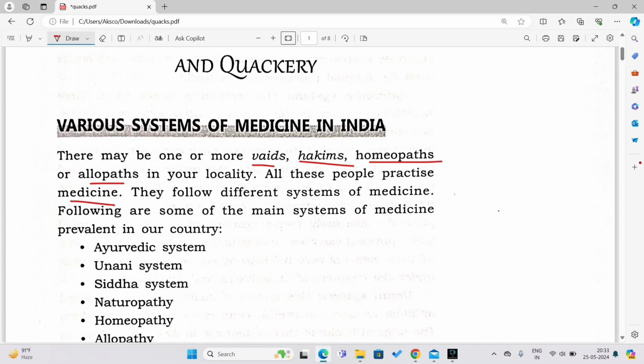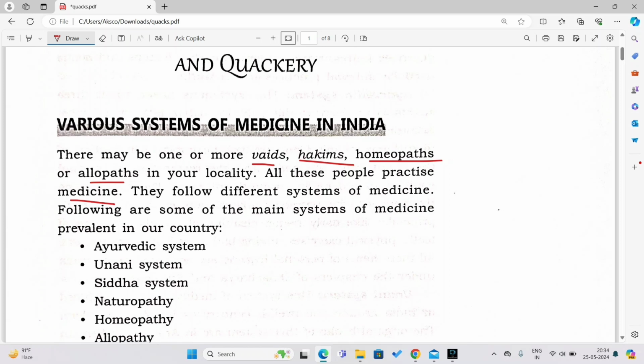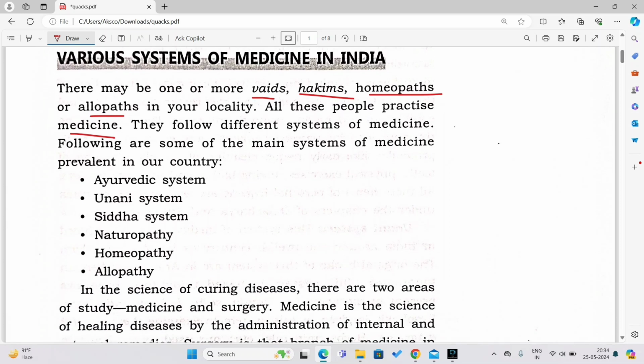So following are some of the main systems of medicine prevalent in our country. Here, they are trying to show some examples of the different types of medicines which we find in our country India, right? Number one is the Ayurvedic system. What is the Ayurvedic system? That we are going to see as we proceed in this chapter. Then what is the Unani system? This one also we are going to see. Then what is the Siddha system? This also we will see. Then what is naturopathy? This system of medicine also we will see. Then homeopathy, and last but not the least, we will also see what is allopathy, right?